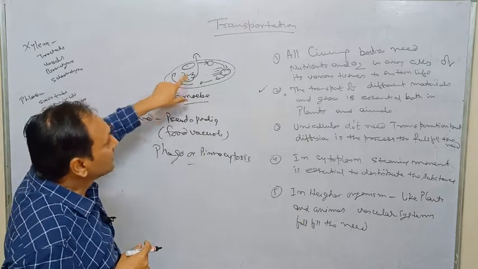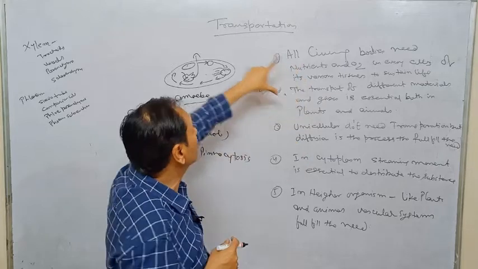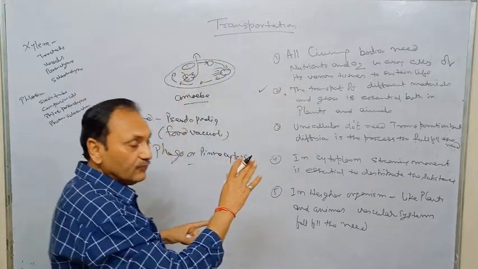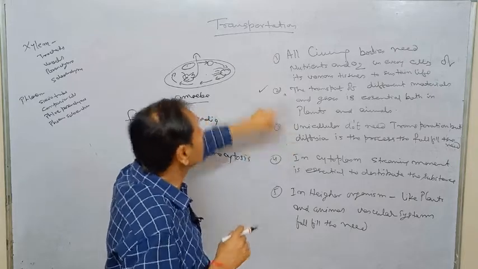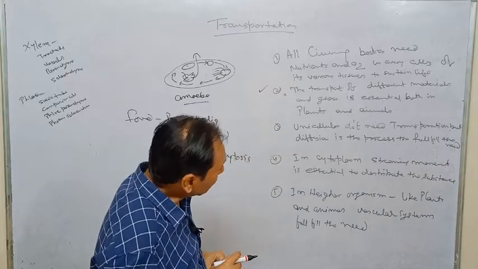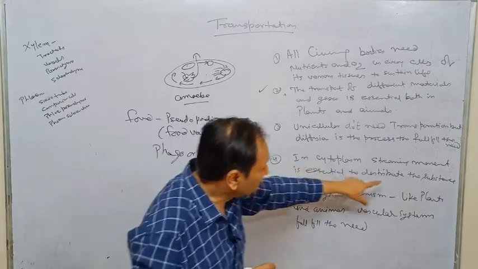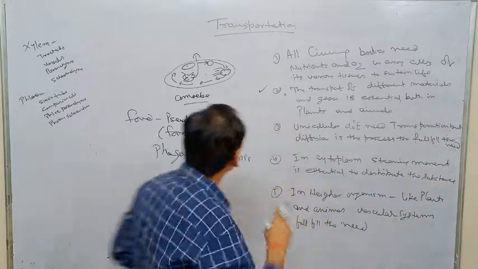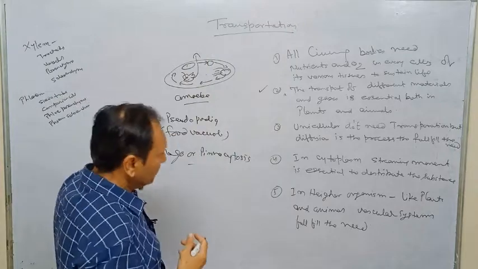So we can say that in a unicellular individual, vascular tissues are not formed, but diffusion is the main process of transportation, though transportation also takes place in it. In the cytoplasm, streaming movement is essential to distribute the substances. Here we have seen that cyclosis movement is essential for the distribution of food.